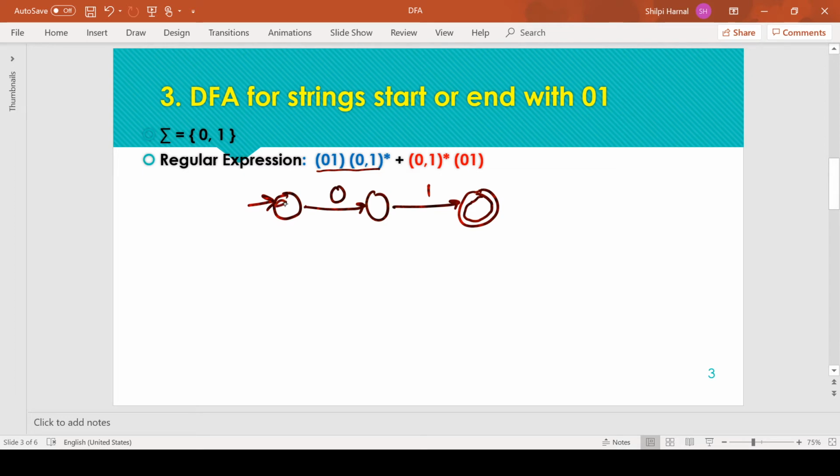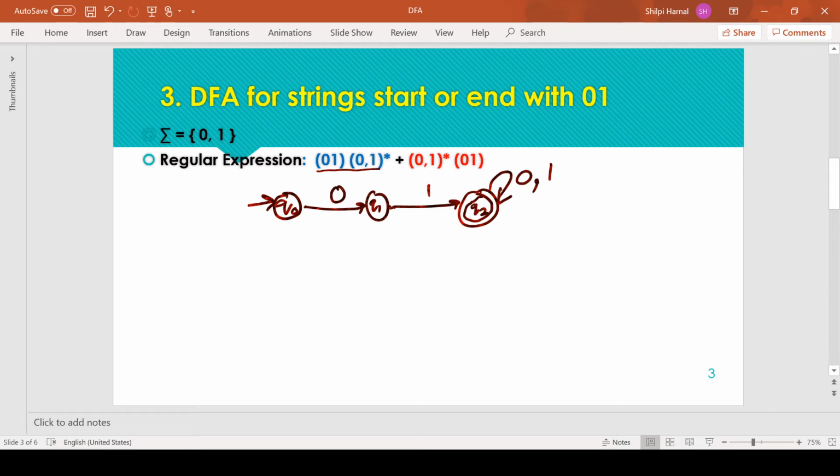So we can name the states Q0, Q1 and Q2. Here Q2 is the final state because it is meeting the starting constraint, and after that we can receive any combination of 0 1, and any combination is represented here using this loop. Okay, self loop.